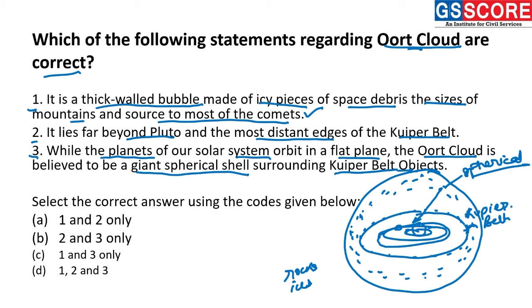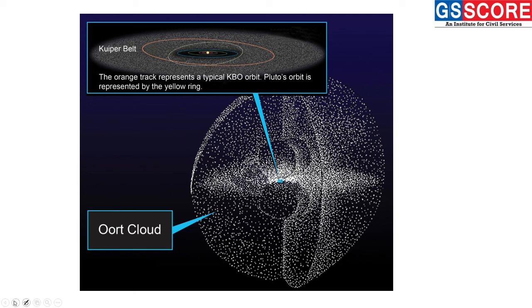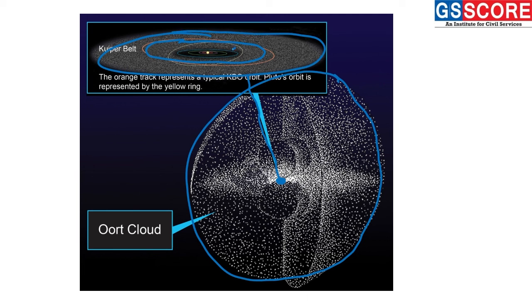We have also seen this in this diagram. This is also a correct statement. So here we can see all the statements, that is 1, 2 and 3, are the correct statements. Showing you the Kuiper belt, we can see this through a diagram. This is the complete Oort cloud. It is spherical in shape, and this is the Kuiper belt. Projecting this part here, this is the Kuiper belt, and this is our solar system.